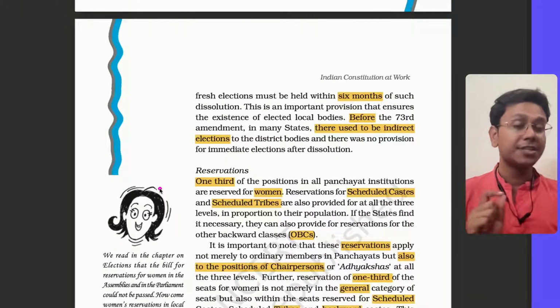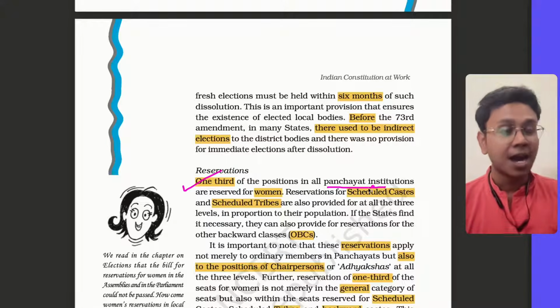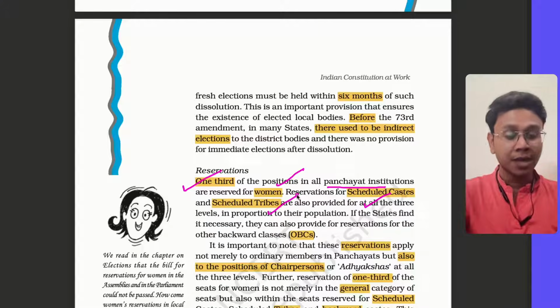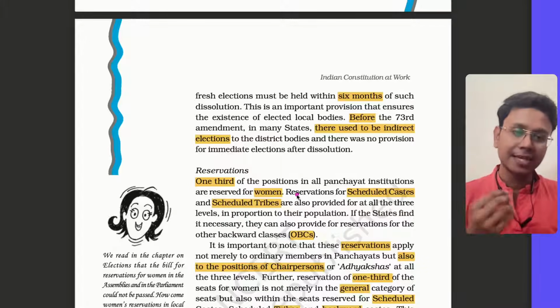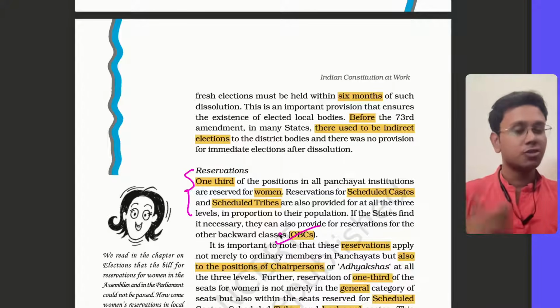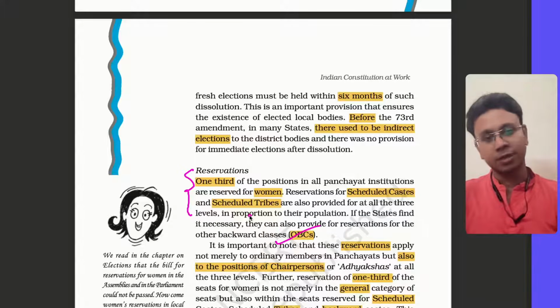The third important provision is reservation. 1/3 of the positions in all panchayat institutions are reserved for women. Reservations for scheduled castes and scheduled tribes are also provided at all three levels: the Zilla Panchayat level, Mandal Panchayats, and also the Gram Panchayats. And states have been given this discretion that states can even provide for OBC reservation. Now these reservations are compulsory. OBC reservation is on the opinion of the states; if states feel like it, they can give OBC reservation.